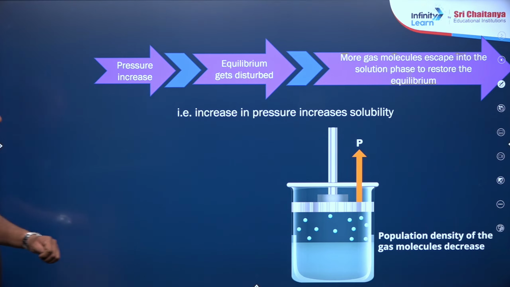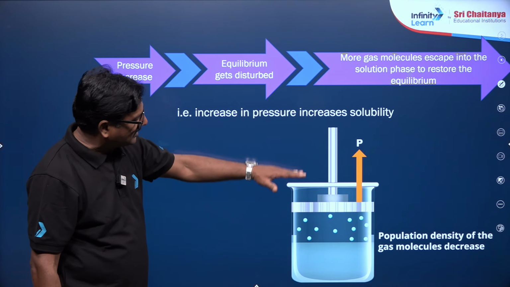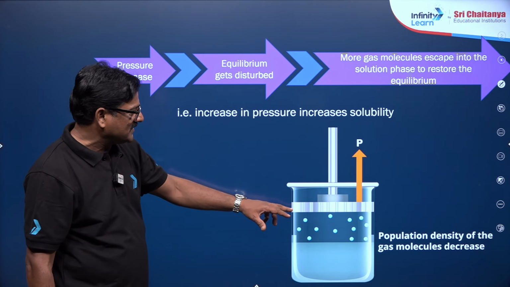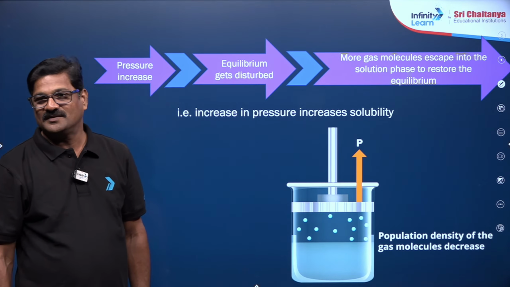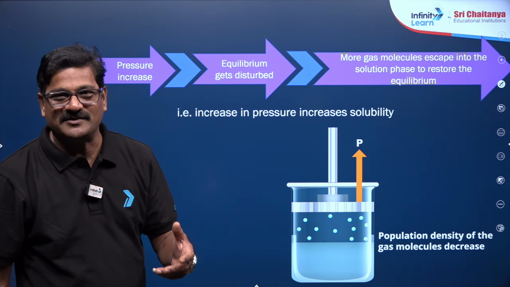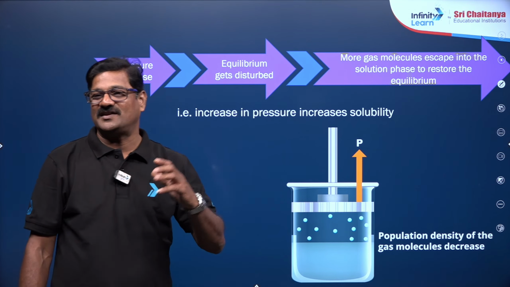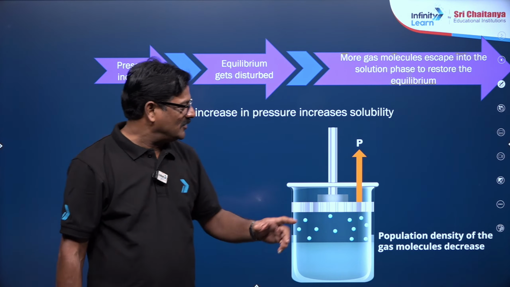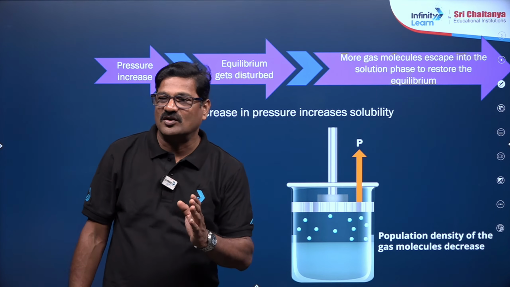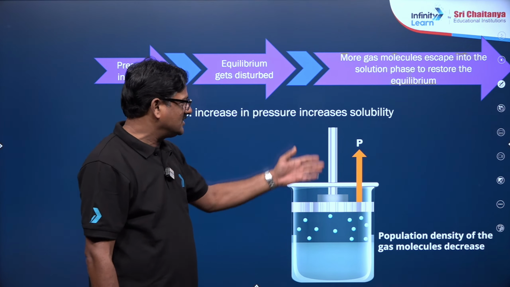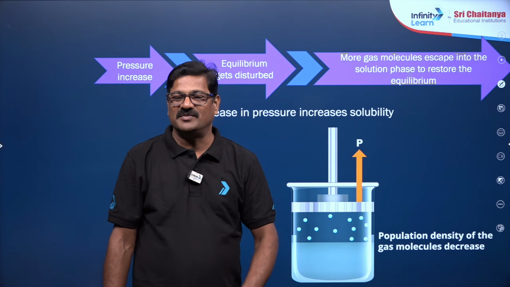And you can see when the pressure is increased, the population density of the gas molecules decreases, so solubility decreases. So learn chemistry with this kind of visualization. Okay, you like this visualization? If the pressure is more, what happens? Solubility will be more. If pressure is less, solubility will be less.